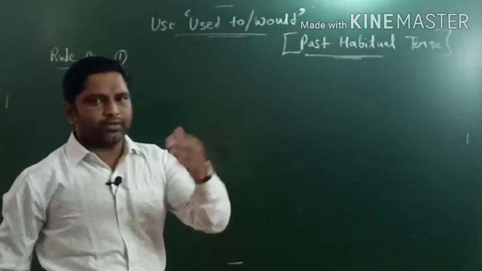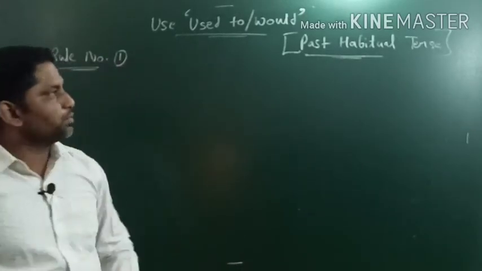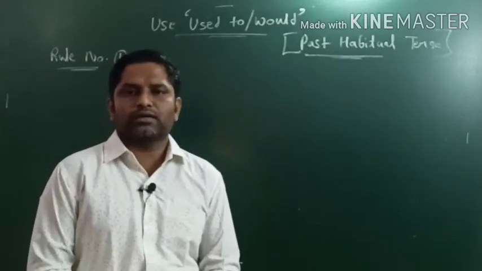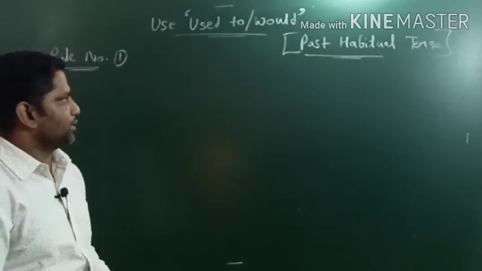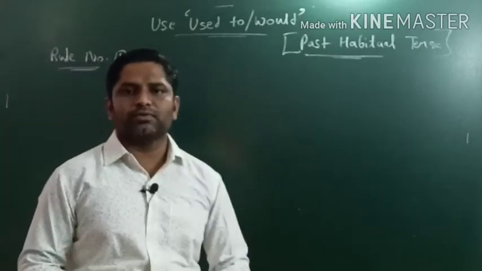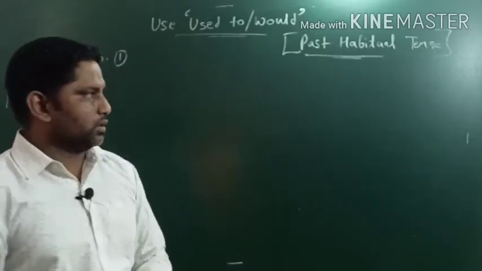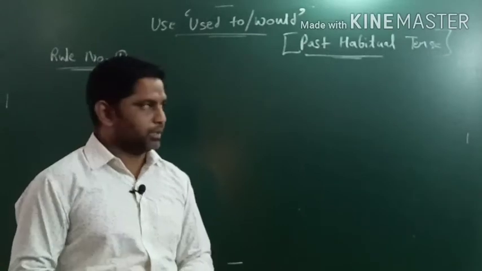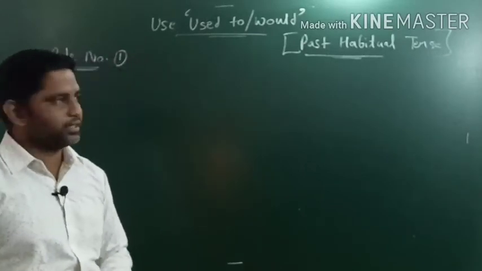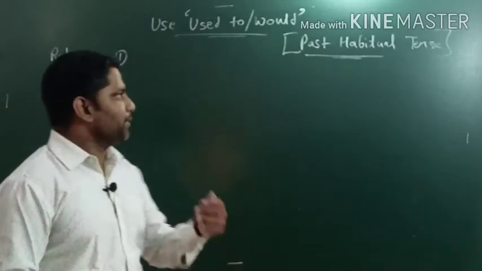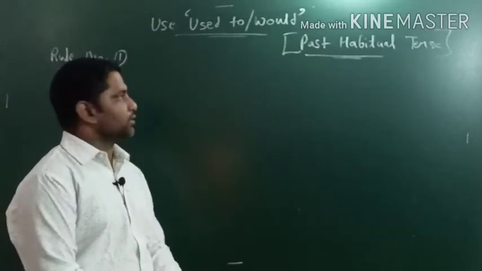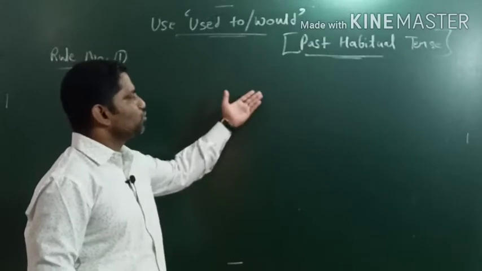Okay, we have different modal auxiliary verbs. We have categories of modal auxiliary verbs. In my first video I have talked about that, right? So we have modal auxiliary verbs like can, could, should, may, might, must, need, needed to, dare to. But here we also have a special category that's called used to and would.